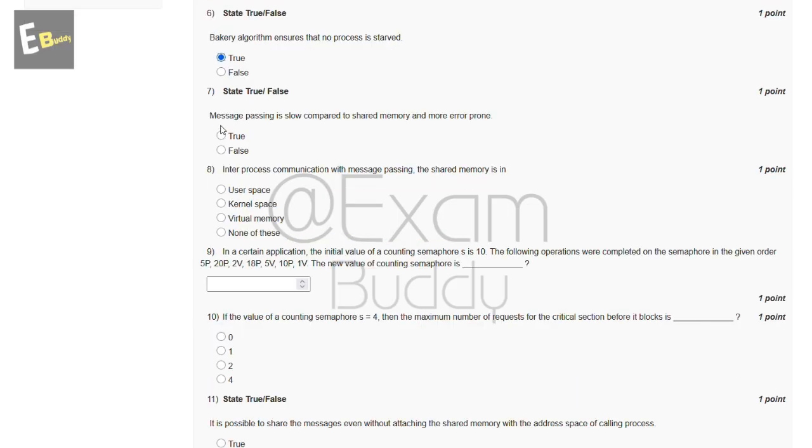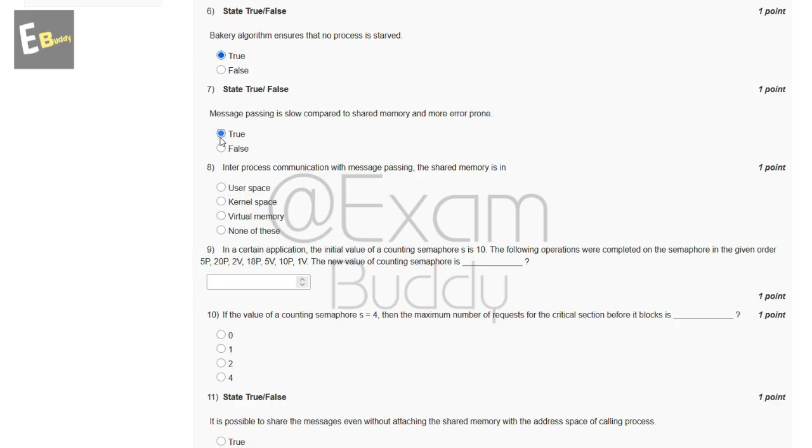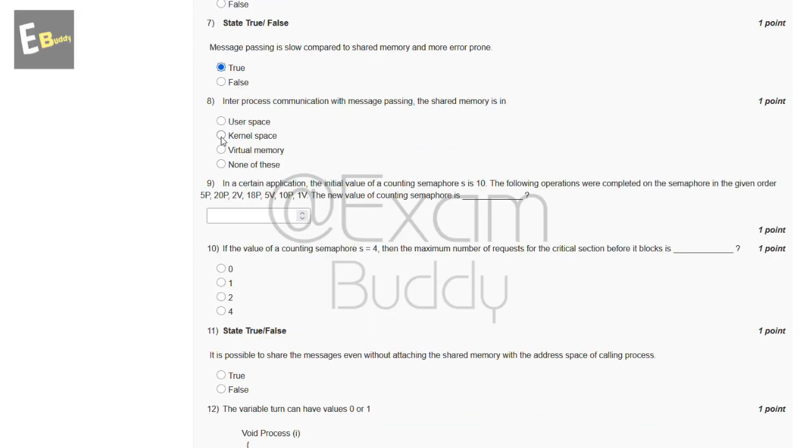Now the seventh question is, state true or false. Message passing is slow compared to shared memory and more error prone. So these are the options true and false. So the answer of our seventh question is A, true. Now the eighth question is, inter-process communication with message passing. The shared memory is in. So these are the options: user space, kernel space, virtual memory, none of these. So the answer of our eighth question is B, kernel space.